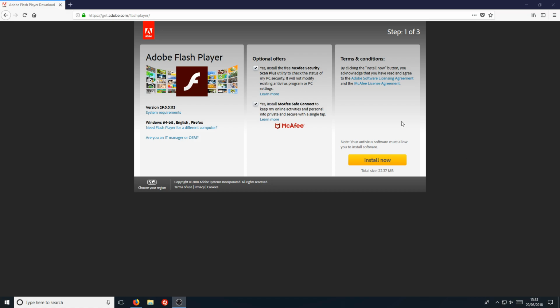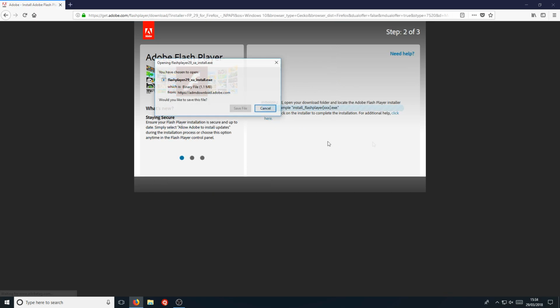Once you're on this page, you need to untick the McAfee security, just like that. Unless you do want to install the McAfee security, then keep it ticked. You now need to go ahead and press install now. And you now need to go save file.